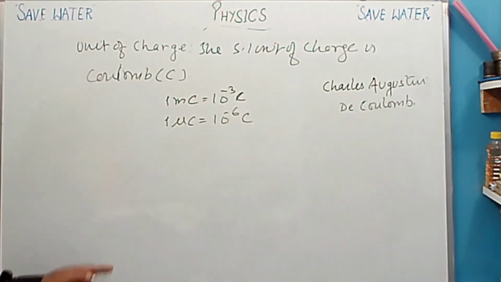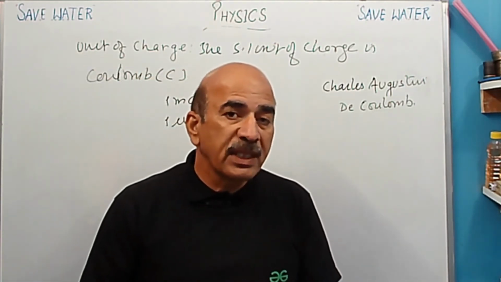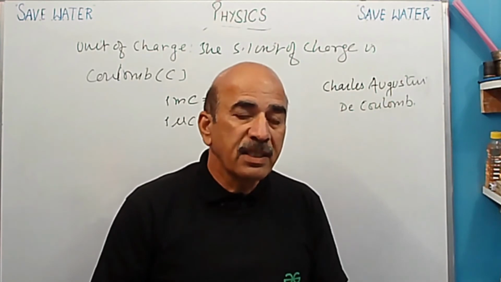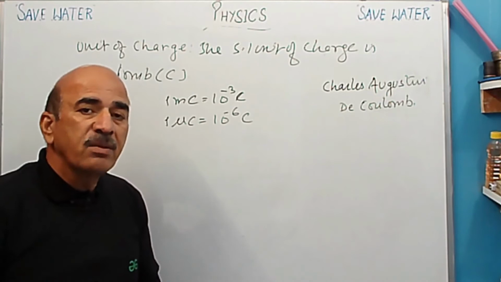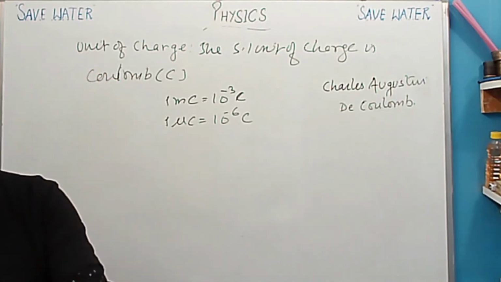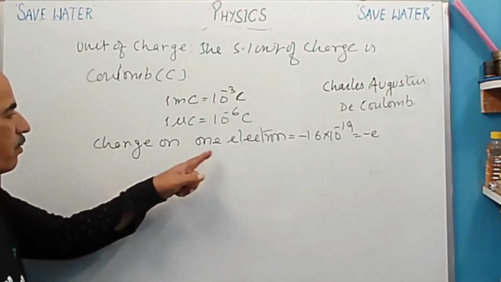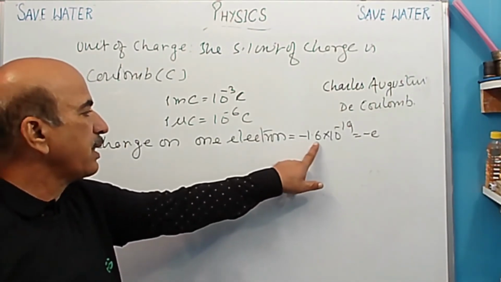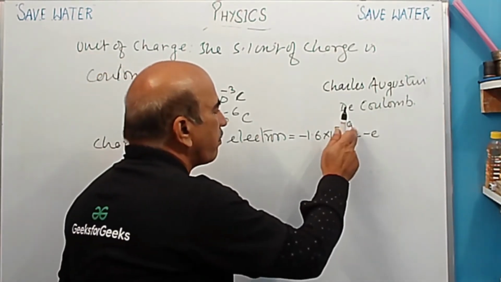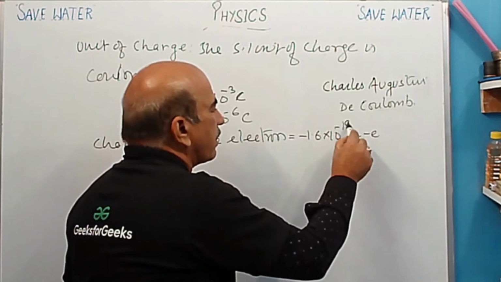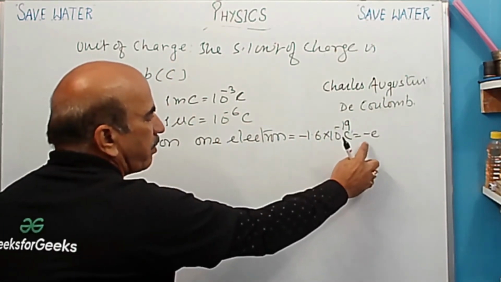Okay, so 1 Coulomb, I said it's very big unit. Then how many electrons are present in it? Okay, how many charges are present? So before that, we have to know what is the charge present on the electron. So charge on one electron is represented by minus 1.6 into 10 raised to minus 19 Coulomb. C is capital here. And it is represented by minus e.